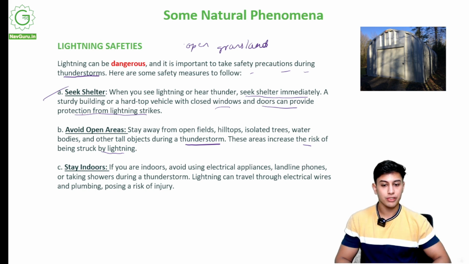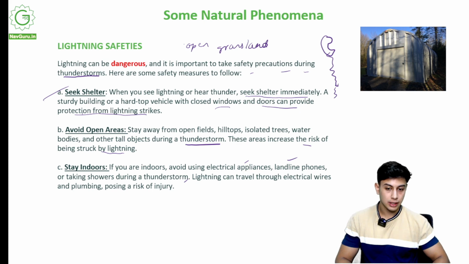Stay indoors. Again, if you are indoors, avoid using electrical appliances, landline phones, or taking showers during a thunderstorm. Now, why is that? Don't use electrical appliances because if lightning hits your building, that electric discharge will travel through the appliances and might give you a shock. Landline phones, it might travel through the wire of the phone and electrocute you. Don't take showers during a thunderstorm. It can travel through water as well, and give you a shock.